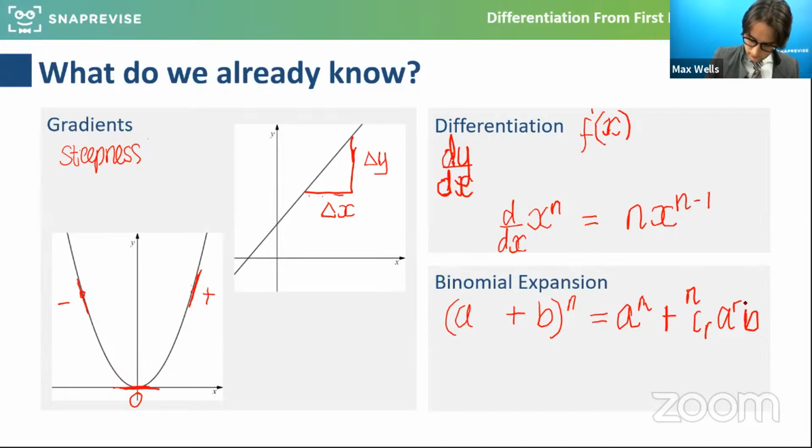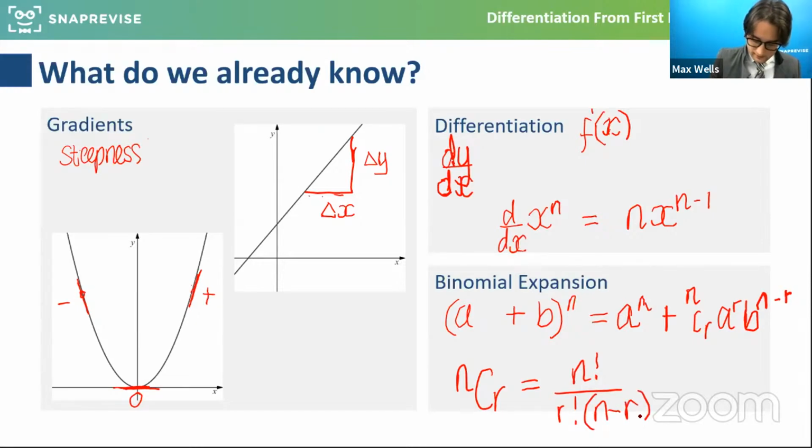n minus r. And then n choose r, we've hopefully seen this button on the calculator. Yes, we're going to look at limits, absolutely. And it's quite a new idea, as I mentioned, for the A-level, so we will look at that specifically. And this is something that we would have seen, hopefully, if we've met first principles before.